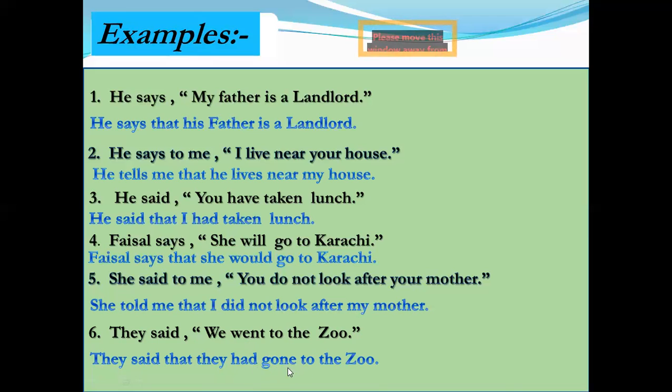Go, went, gone. Gone is the past participle of go. In all perfect tenses, we use the past participle. They had gone to the zoo.